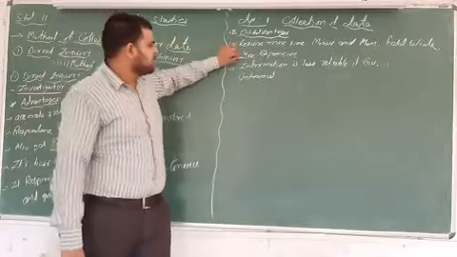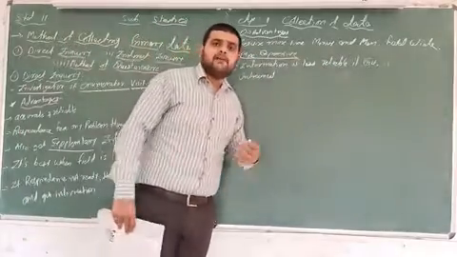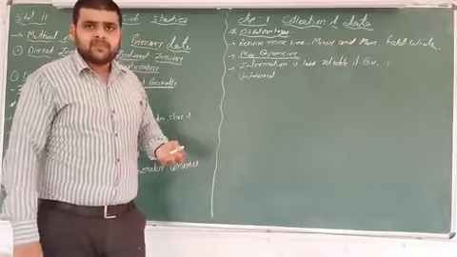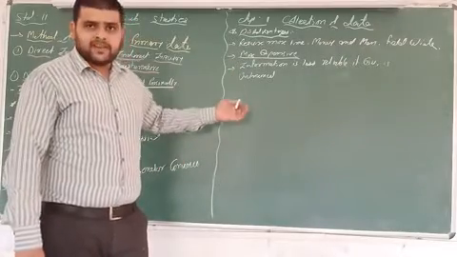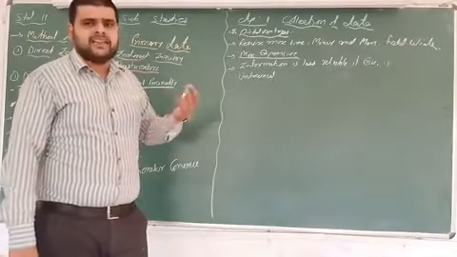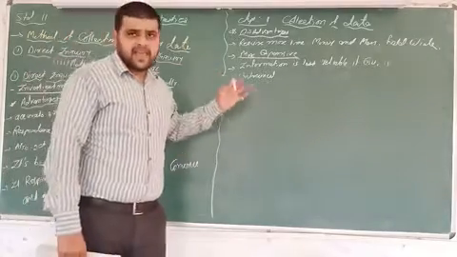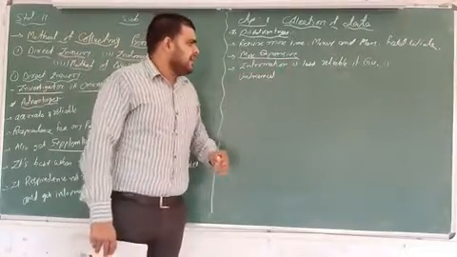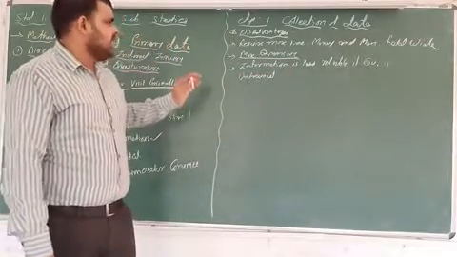Number two, it's more expensive. Again, we have to meet personally. So traveling expense is there, salary of enumerators is there, and other expenses like stationery, etc. So it's more expensive. Last, information is less reliable if the enumerator is untrained.